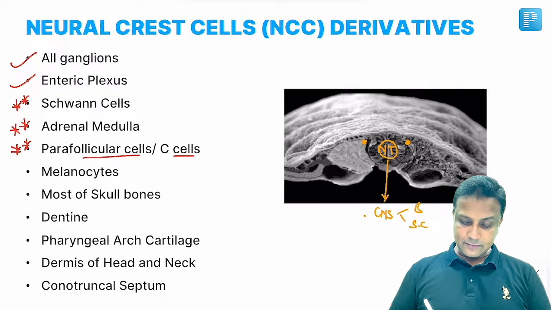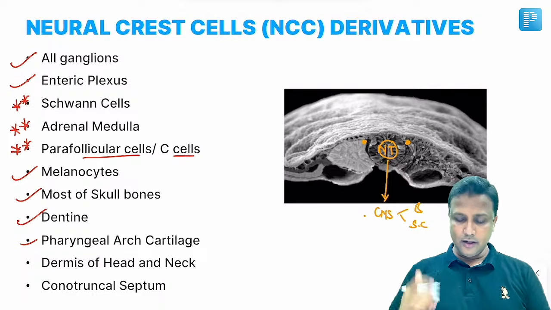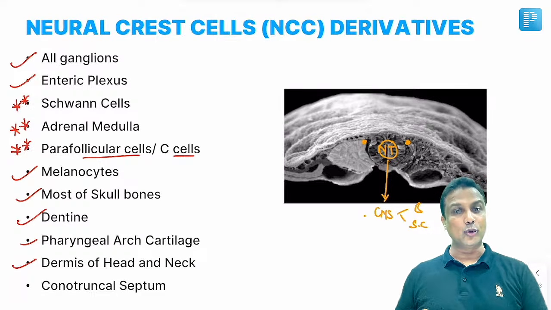The melanin forming cells, melanocytes, most of the skull bones, dentine, pharyngeal arches in the skull and all, and dermis of head and neck, everything will be derived from the neural crest cells.